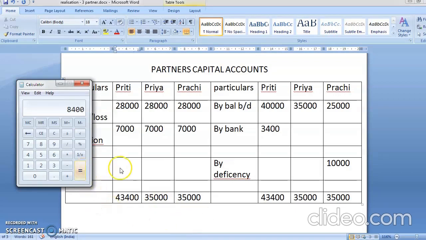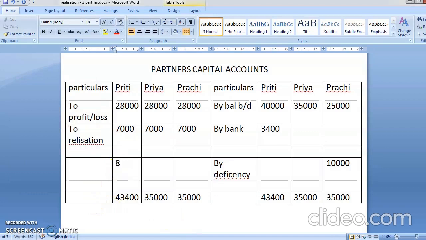So it comes to 8,400. So here also you'll write by deficiency account. Deficiency means, again I'm saying this, whenever all the partners have become insolvent, you have to transfer the money to the deficiency account.